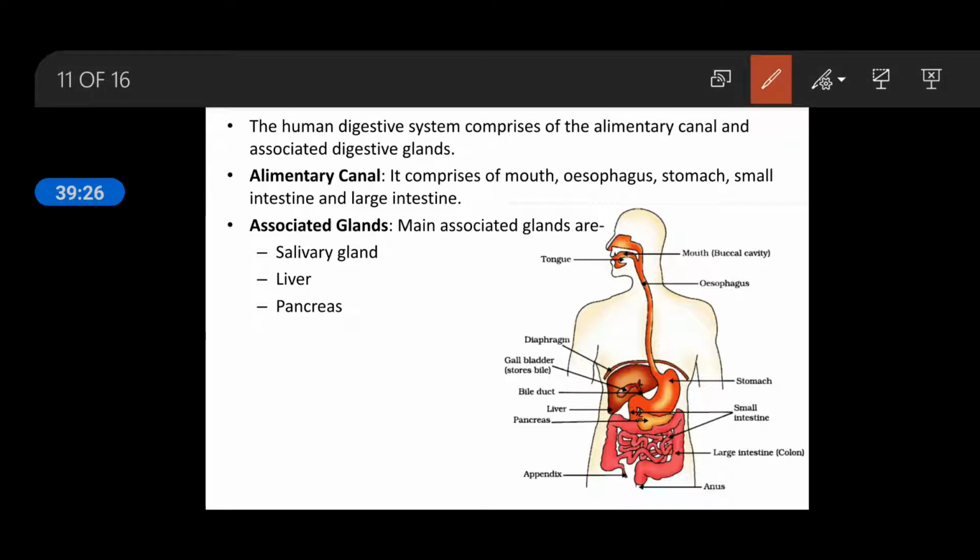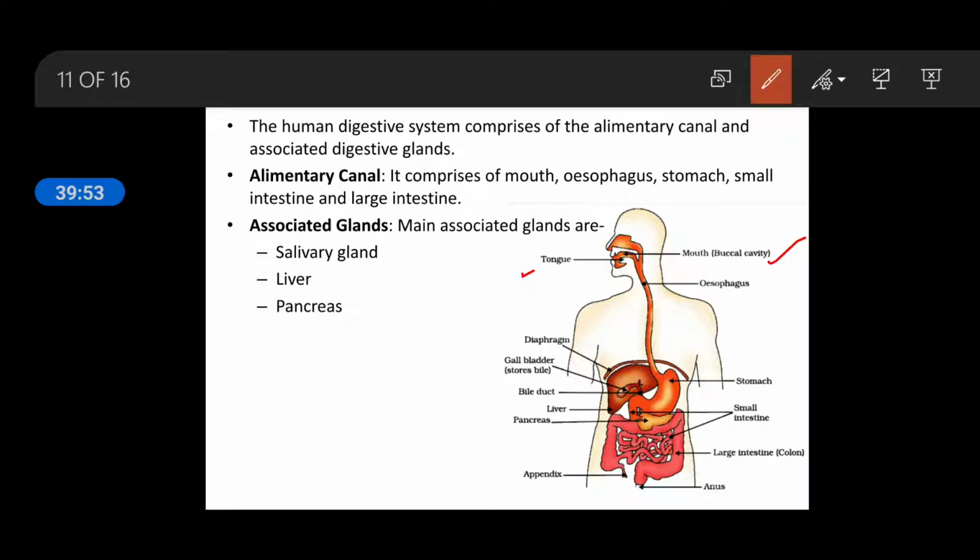This is the whole structure of the alimentary canal. You can see the buccal cavity, the mouth. In your mouth, in the mirror, you can see your teeth and tongue, and the rest of the things are also present there, but we will discuss that in the 11th class.